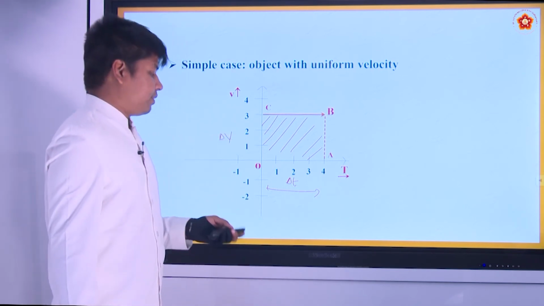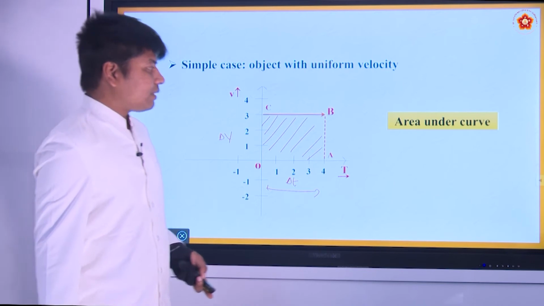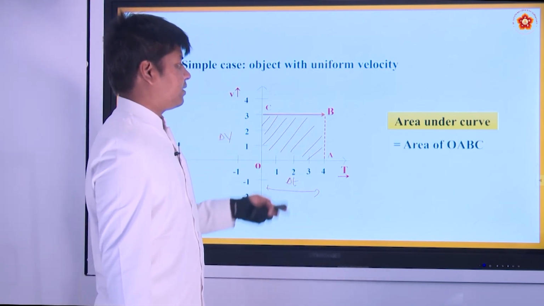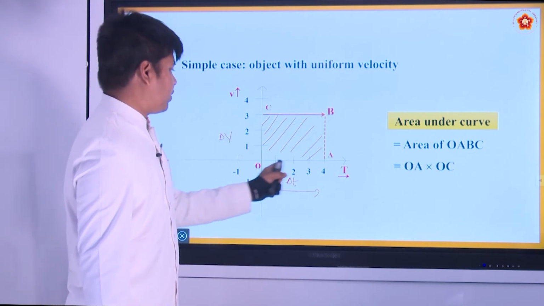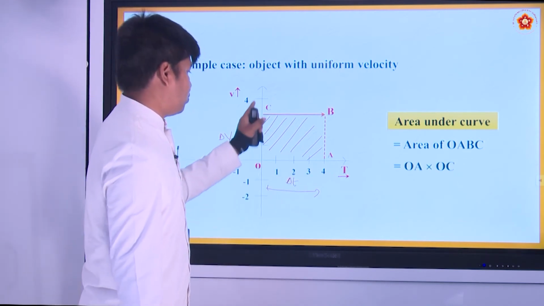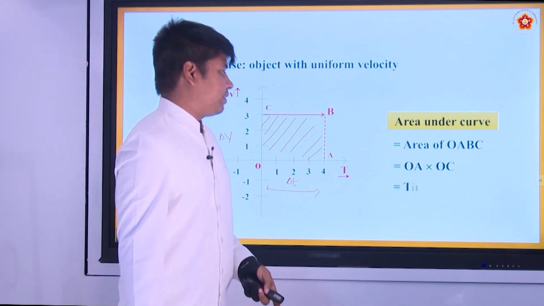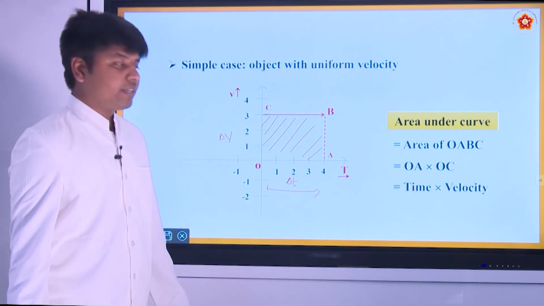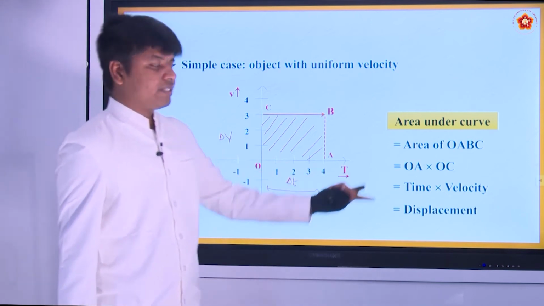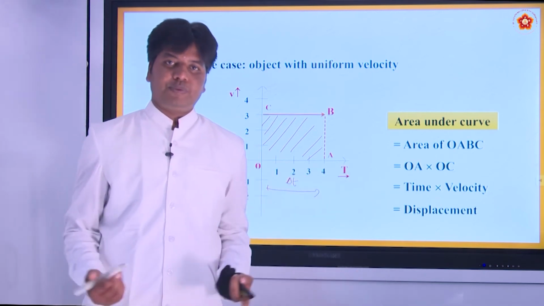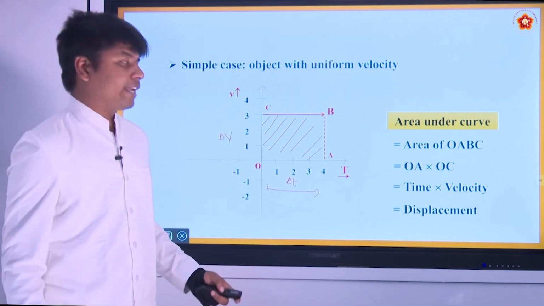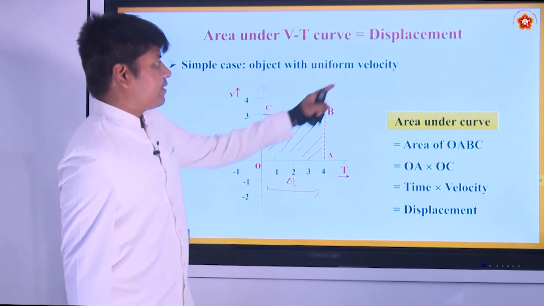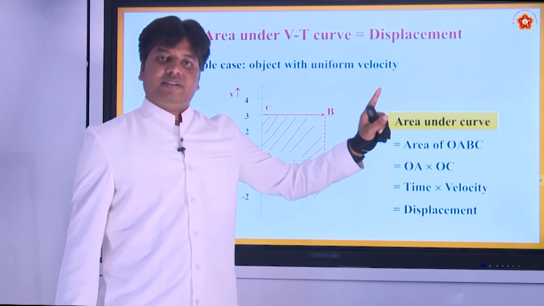All right. So let us see area under the curve. Area of OABC is equal to OA into OC, right? Side into side. That gives you change in time into change in velocity, which is nothing but time into velocity, that is displacement. You know the relation, displacement is equal to velocity into time. So area under the VT curve is equal to displacement.